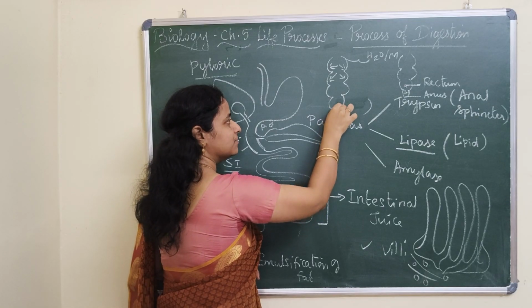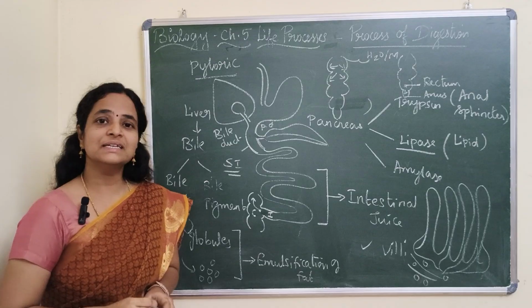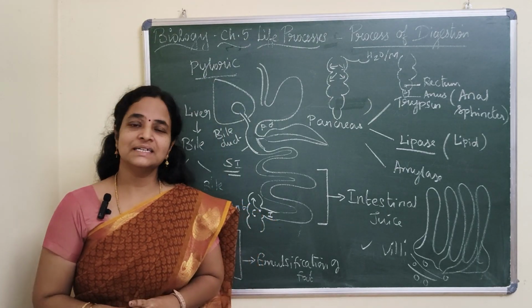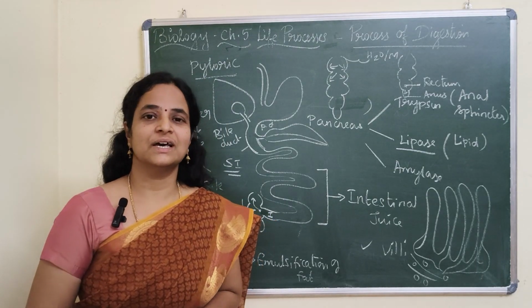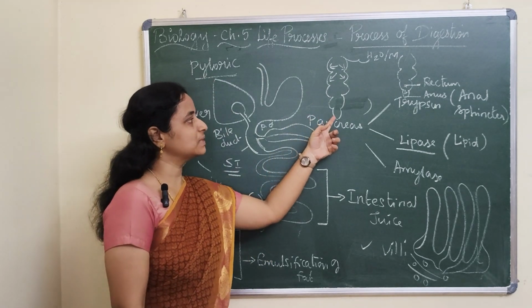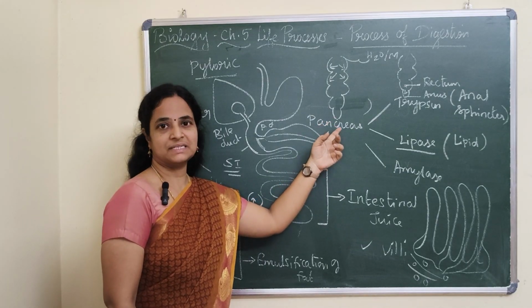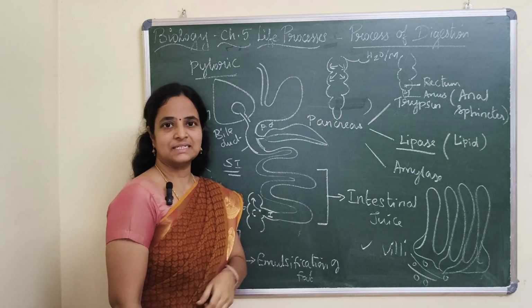And one more important piece of information: on the other side of the large intestine, we have an organ called the vestigial organ. We call that a vestigial organ, but it doesn't carry any function in our body. I think you would have heard of the appendix. So the appendix is the vestigial organ that doesn't play any vital role, but still it is present on the other side of the large intestine.